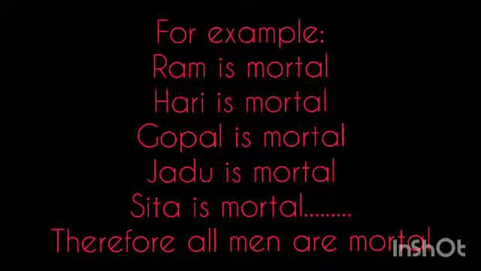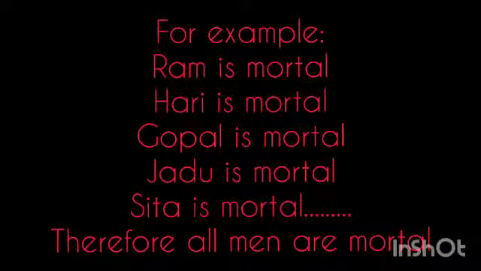For example, Ram is mortal, Hari is mortal, Sam is mortal, Jadu is mortal, Gopal is mortal, therefore all men are mortal. On the other hand, deductive inference is a kind of inference where the truth of the premises conclusively supports or justifies the truth of the conclusion.